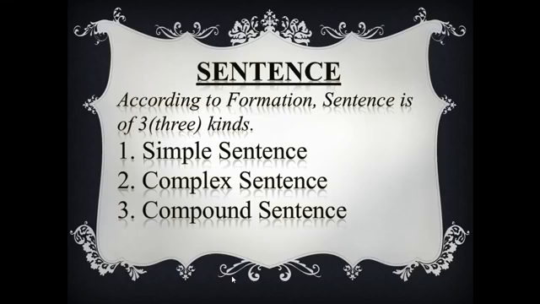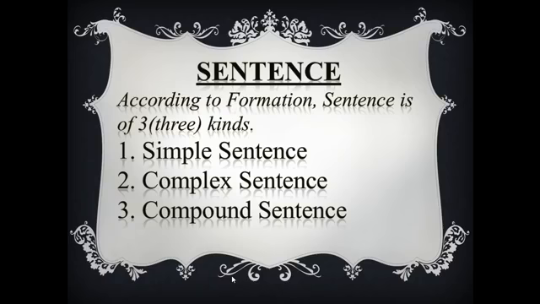Okay? So now, simple sentence. What is a simple sentence? A simple sentence means a principal clause. That is, a simple sentence is a sentence where there is only a subject and a verb. So, the sentence that contains only a subject and a verb is called a simple sentence.